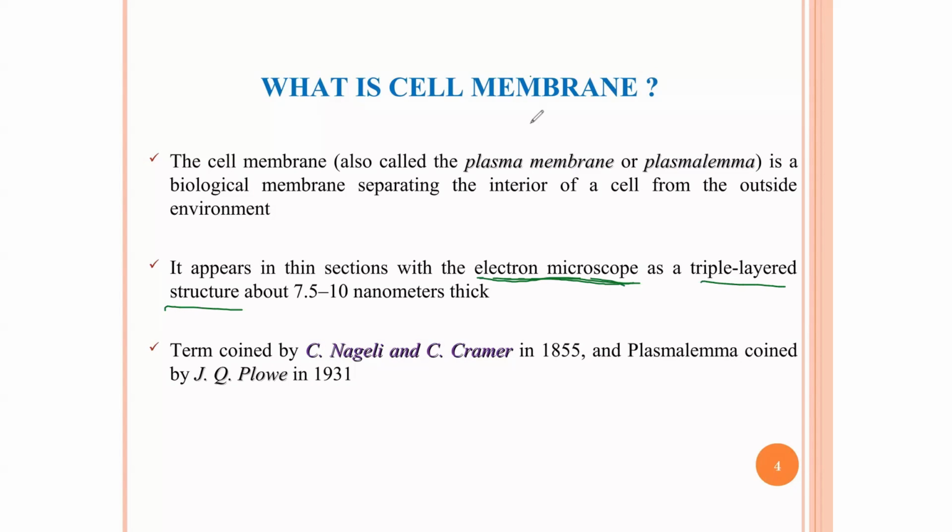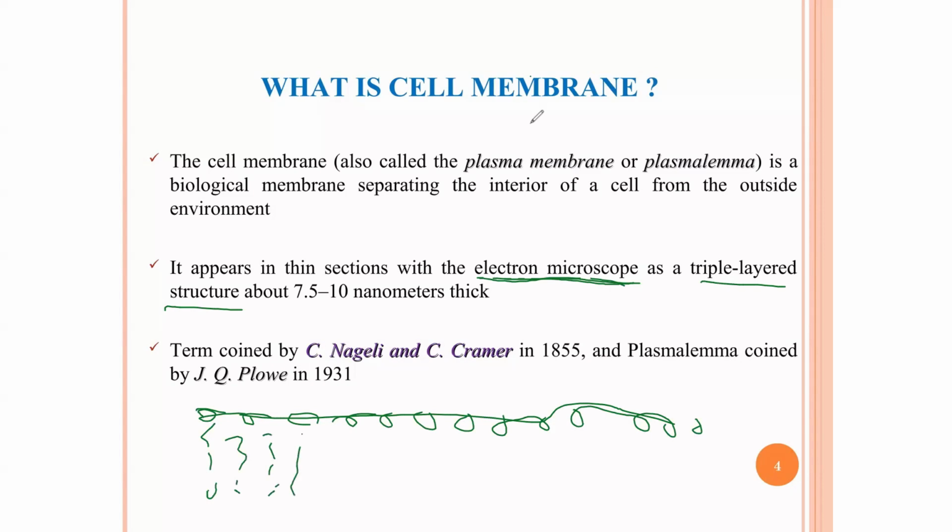It has a triple layered structure, and the thickness of those layers is between 7.5 to 10 nanometers. That is the thickness of these layers. So how does it look? Usually the cell membrane looks something like this. There is the first layer, this is another layer, and there is also another layer here.